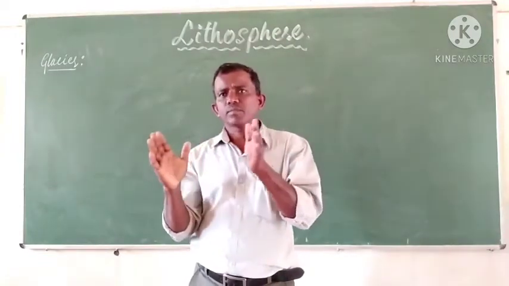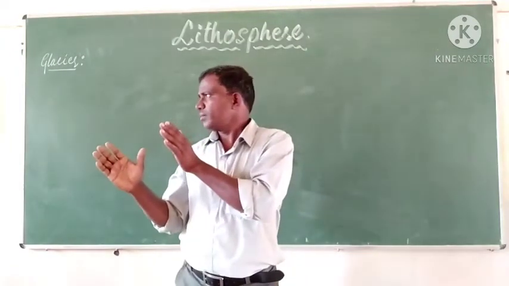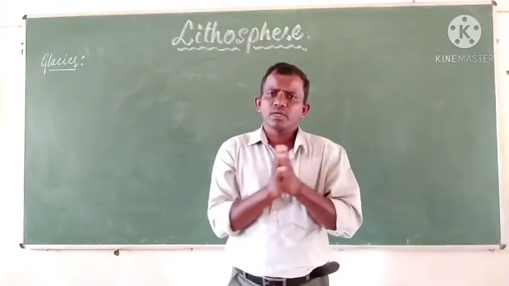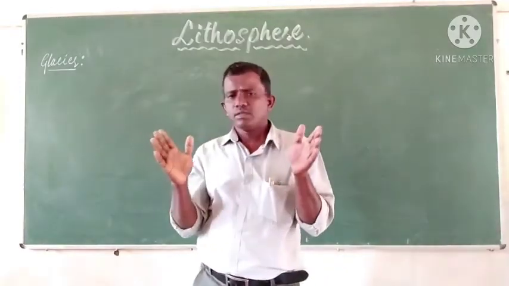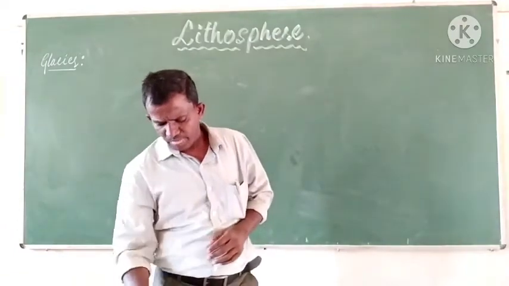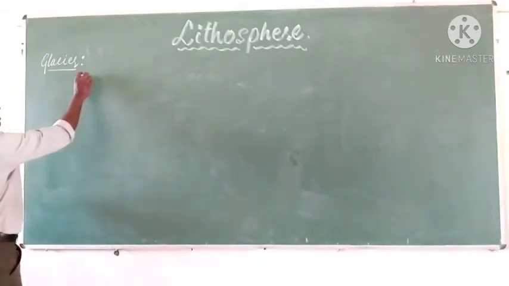The major types of glaciers: glaciers can be divided into two types. There are two kinds of glaciers.